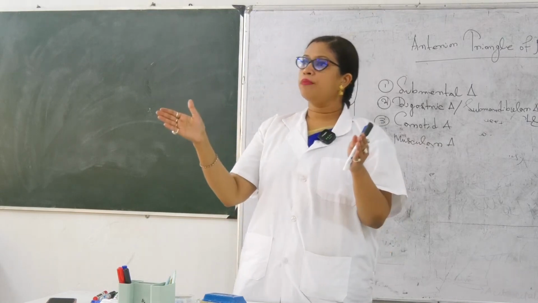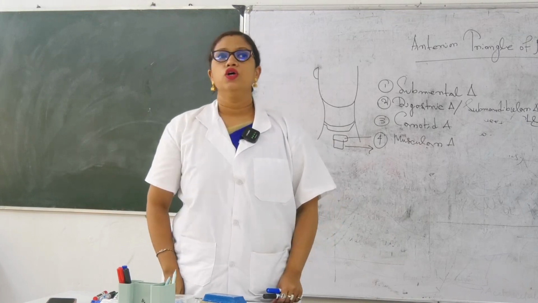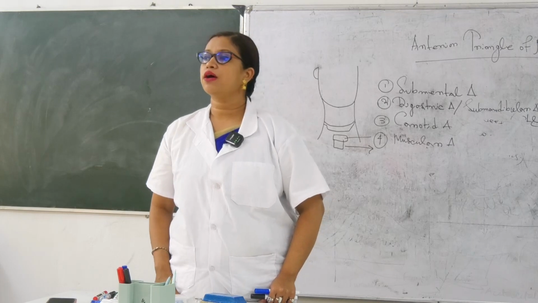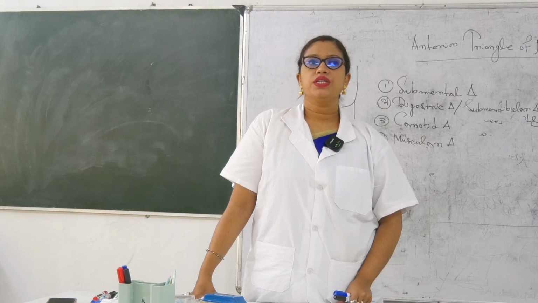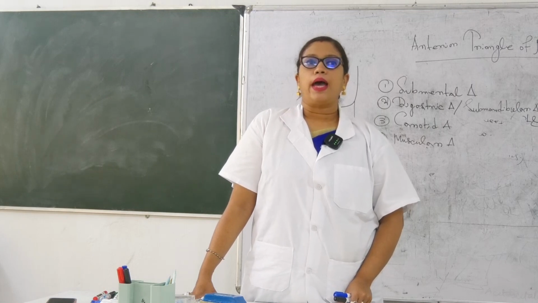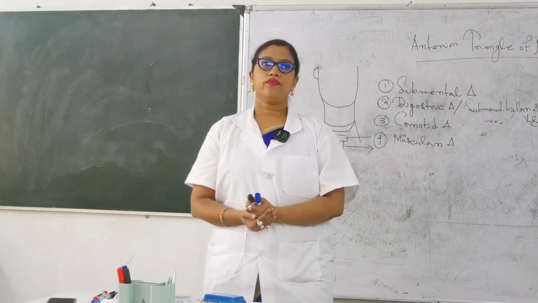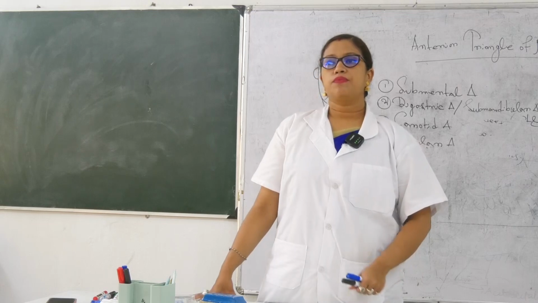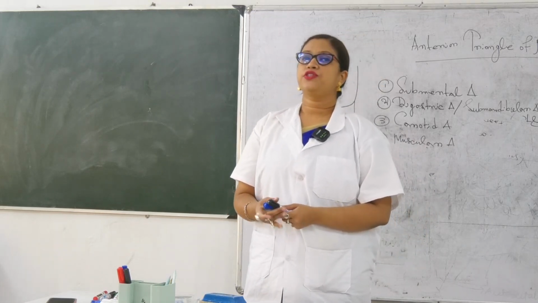Thyroid has 2 lobes, right lobe and left lobe, connected by one isthmus. So if you are doing it above the isthmus, what are the complications? Write it down: if the intubation has been made above the isthmus of thyroid, it will produce stricture.